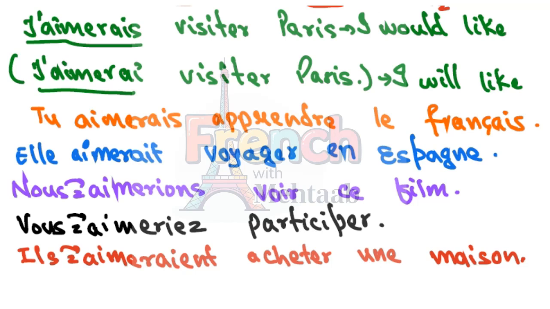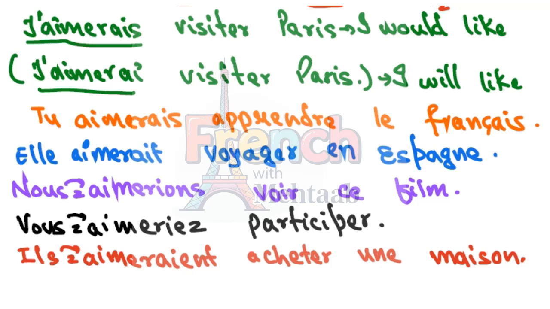Next. Nous aimerions voir ce film. That means we would like to watch this film. Next one. Vous aimeriez participer. You would like to participate. Next one. Ils aimeraient acheter une maison. They would like to buy a house. So that's how the conditionnel présent is used, and that's how the sentences are made.